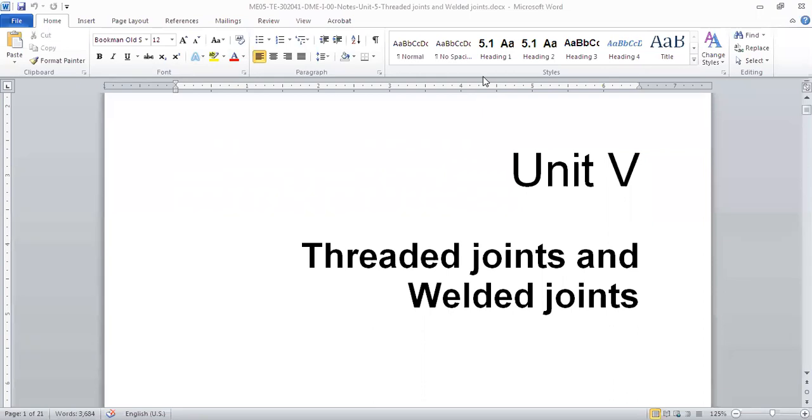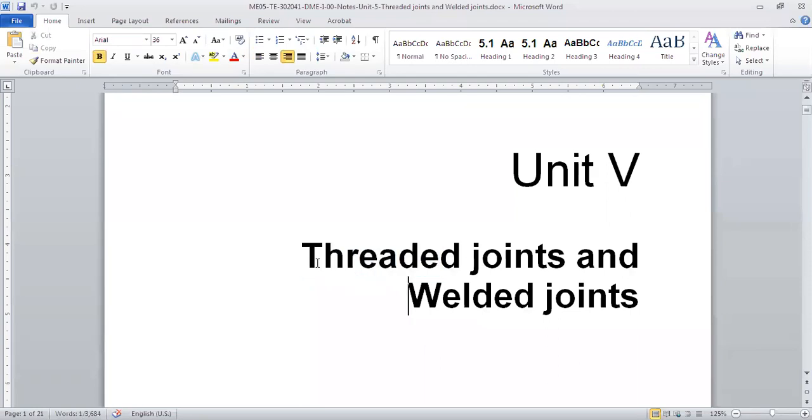So what I was saying is that we'll talk about unit number 5. Till now, we did 4 units, and we have covered them as per the SPPU syllabus. I tried to cover each and everything as per the syllabus requirement, but if anything is missing, kindly let me know. Today we'll talk about threaded joints and welded joints. We'll have an introduction to that today.